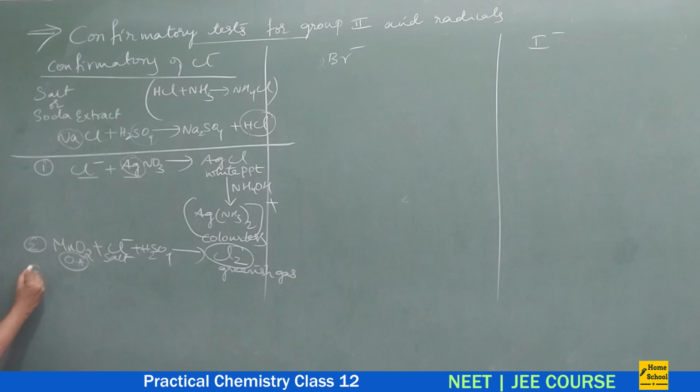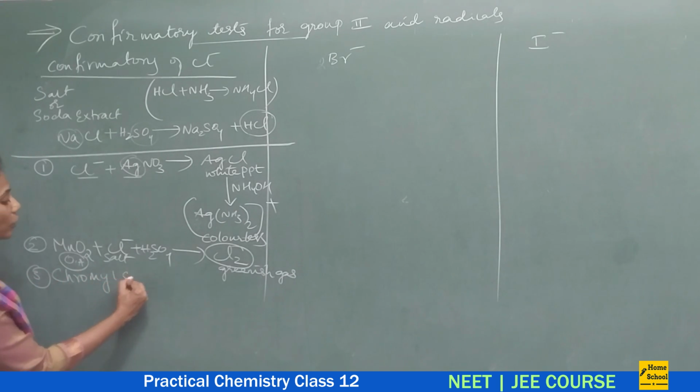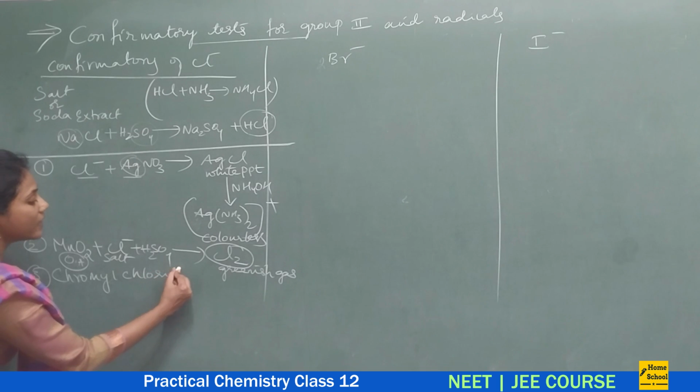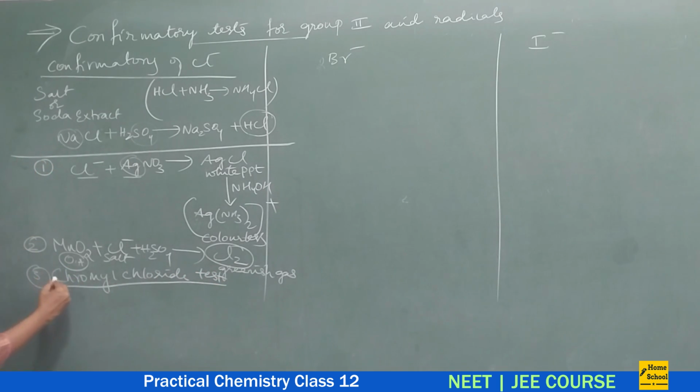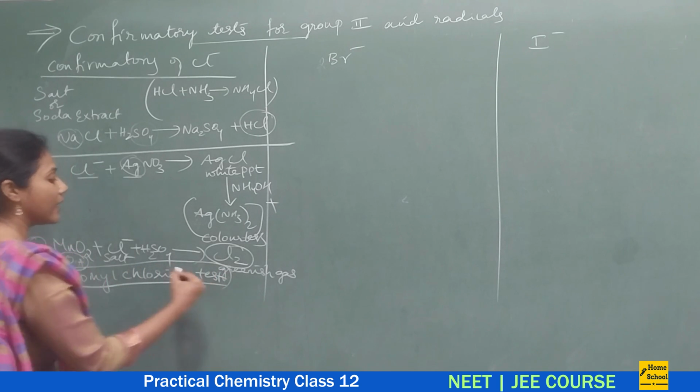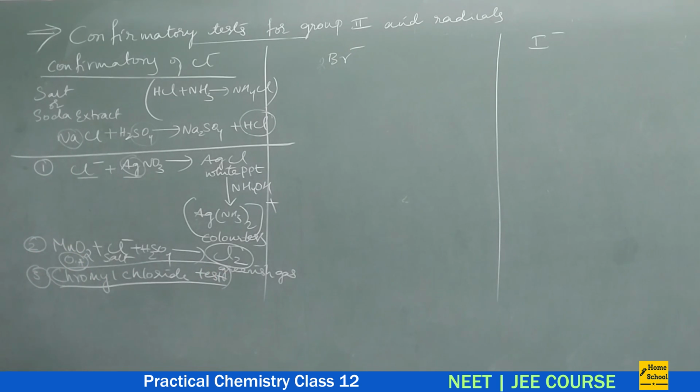And the third confirmatory test is very, very important, which is the chromyl chloride test. This is a very commonly conducted confirmatory test for chlorine in chemical laboratories, guys. Let us understand what we do in a chromyl chloride test. We take a salt containing Cl minus, and to this you add potassium dichromate, that is